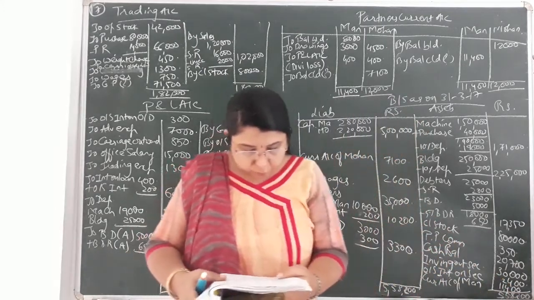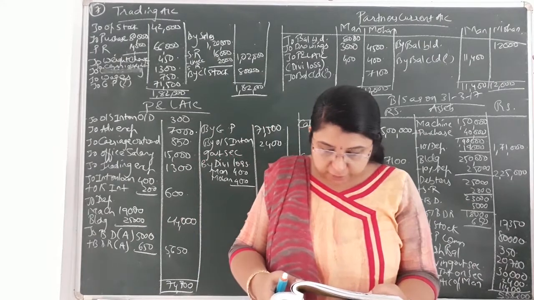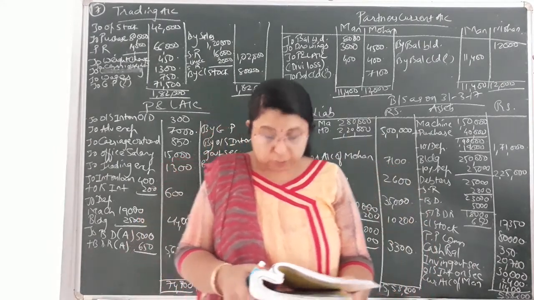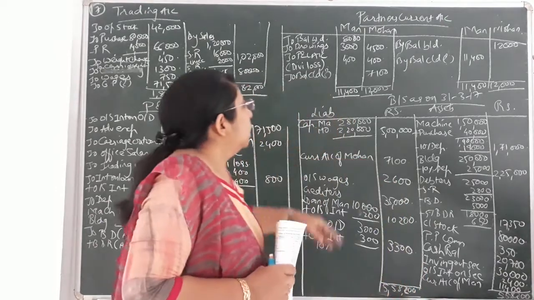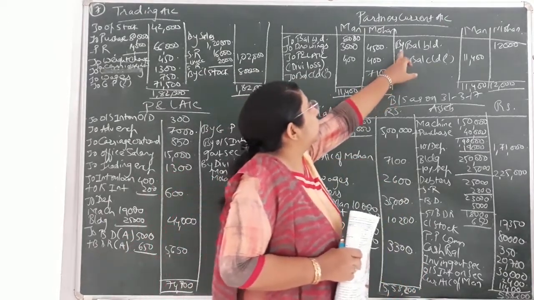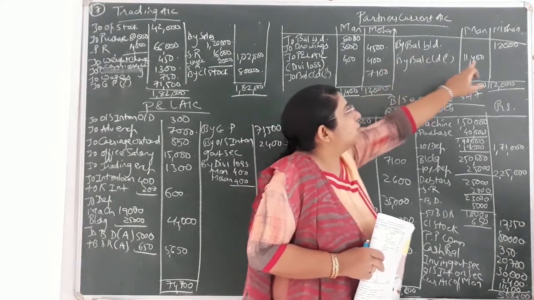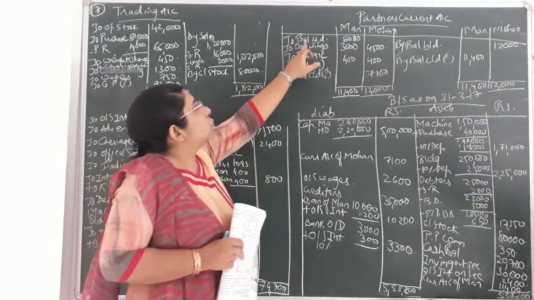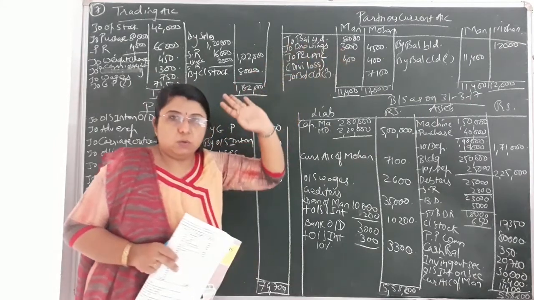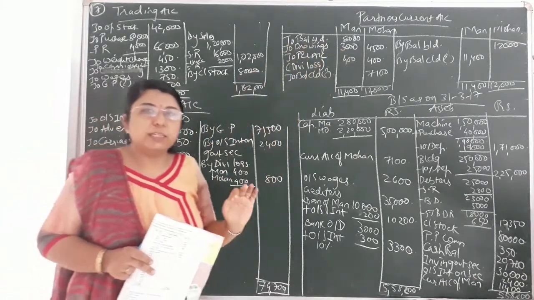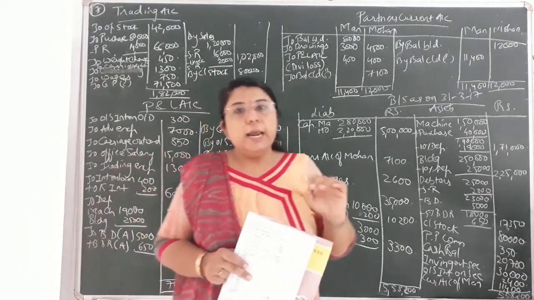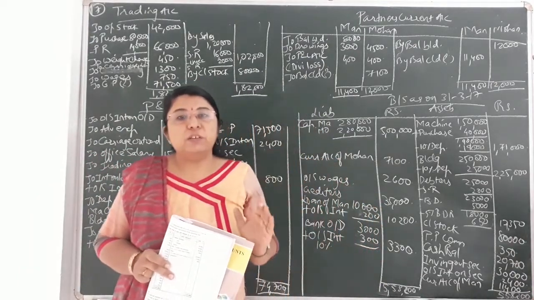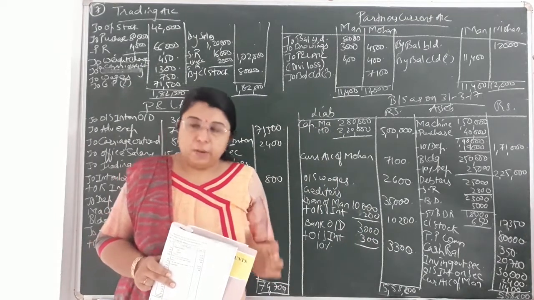Okay. Next one, that is the current account of Man and Mohan. The balance of Man is given to you as a debit balance, and for Mohan it is given as a credit balance. So the credit balance I have recorded on the credit side of the partners' current account, by balance brought down of Mohan, that is 12,000, and the debit balance of Man, to balance brought down, that is 8,000. Okay, so don't forget, whatever credit balance you have, write on the credit side only, and whatever debit balance, you write on the debit side. Now we have completed giving the effect of all the items of the trial balance.